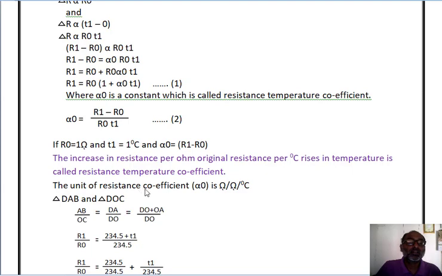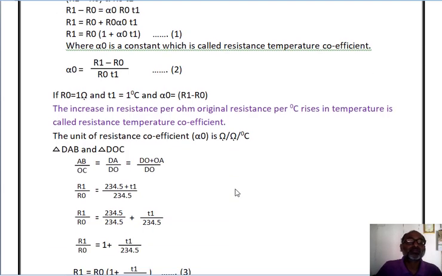The unit of the resistance temperature coefficient alpha 0 is ohm per ohm per degree centigrade, since the terms are in ohms and T1 in degree centigrade.